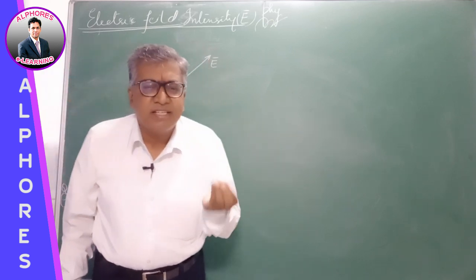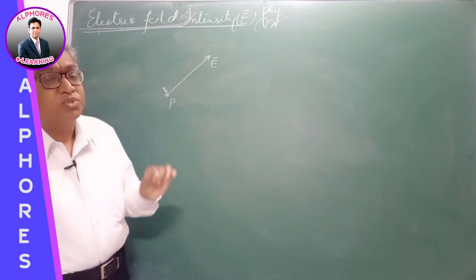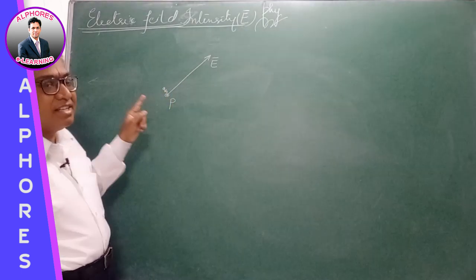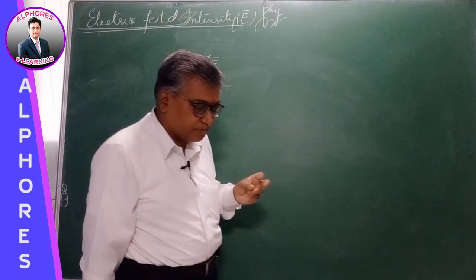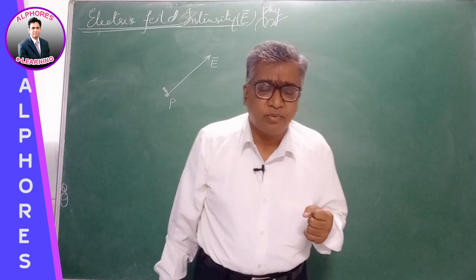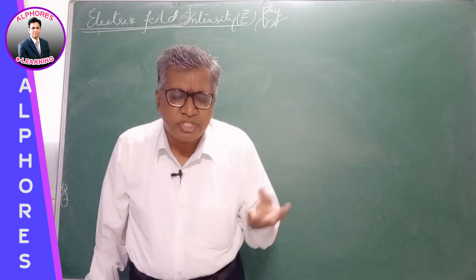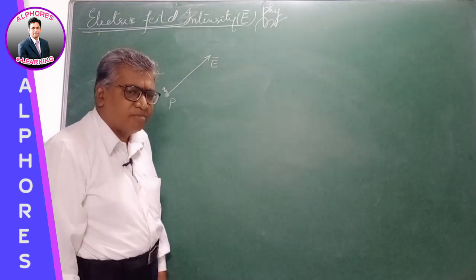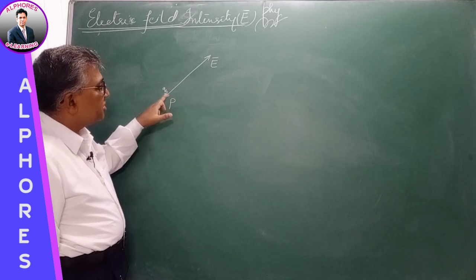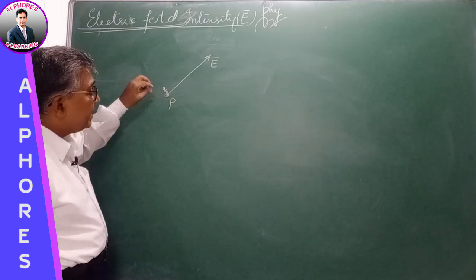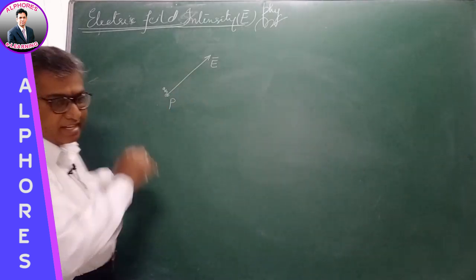So we have to consider a tiny charge, small in magnitude, so that it does not disturb the already existing field. Now there was a simple question: why is the value of the test charge taken to be very small in magnitude? The reason is, when this charge is placed here, it may disturb the charge distribution of the already existing charges.